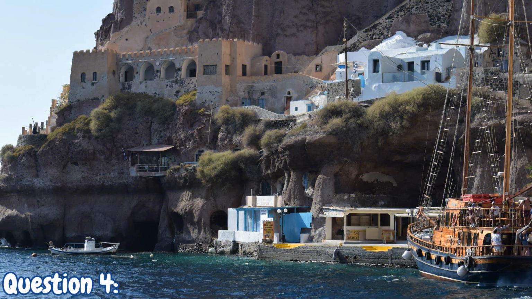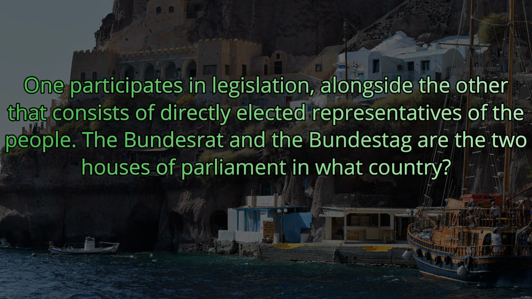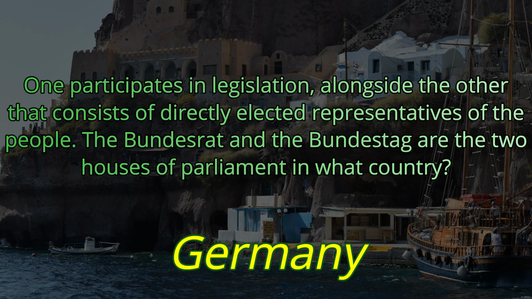Question number 4. One participates in legislation, alongside the other that consists of directly elected representatives of the people. The Bundesrat and the Bundestag are the two houses of parliament in what country? The answer is Germany.